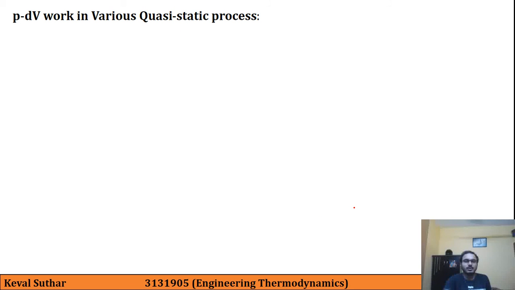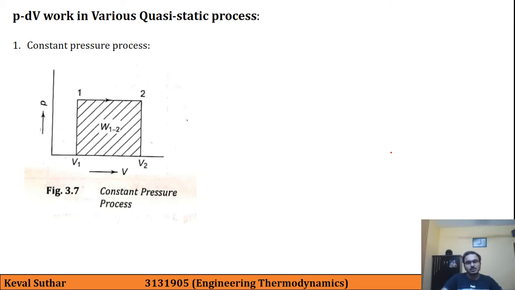Now we are going to study various quasi-static processes and the related PdV work, that is, displacement work. First we are going to study the constant pressure process. So let us focus on this figure. Here, if you see, we are going from point number 1 to point number 2.